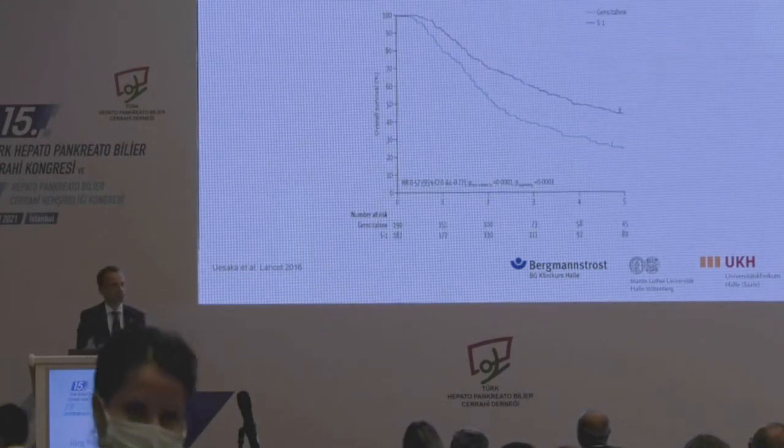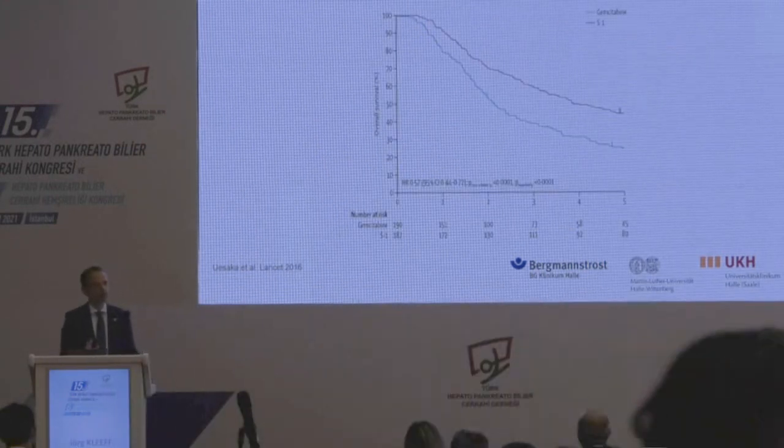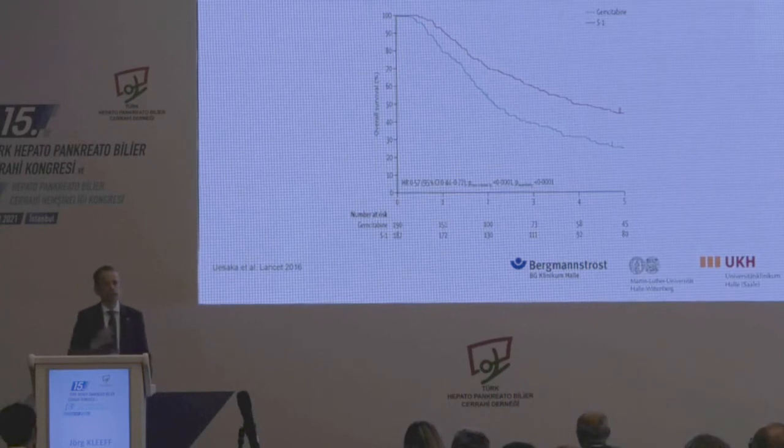Now, obviously, this has changed, and you have seen some of these data now. We are much better. We are in a different era of pancreatic cancer surgery, and this is what we can reach nowadays. This is from Japan, surgery and adjuvant therapy, and there are many more of these examples. So we are up to 50% if you do a good surgery and if you do good adjuvant therapy, and that's a different survival of what it has been for many decades.